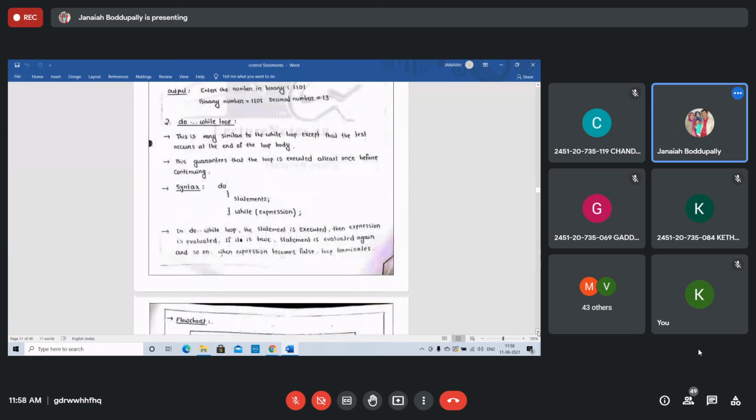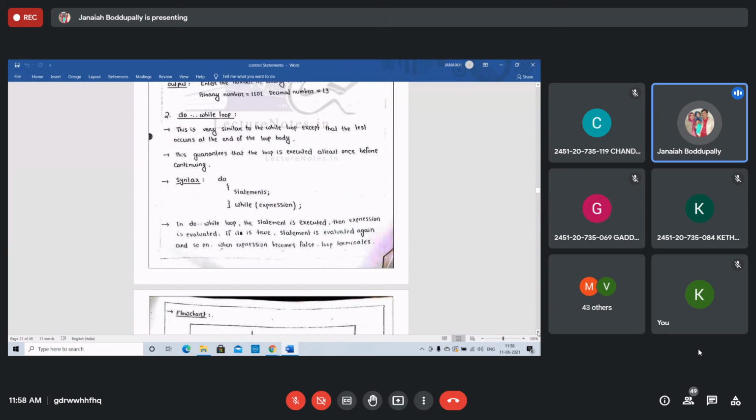Next, the do while loop. This is very similar to the while loop, except that the test occurs at the end of the loop body. See the syntax. In the while loop, the test condition is checked first. Then, if the condition is true, the body of the loop is evaluated. Here, first execute the first time, then test the condition. Even if the condition is false, the statements get executed one time. At least one time the statements get executed.